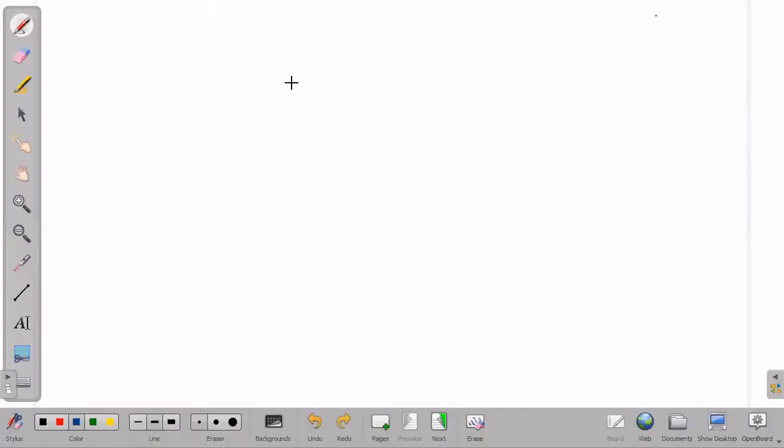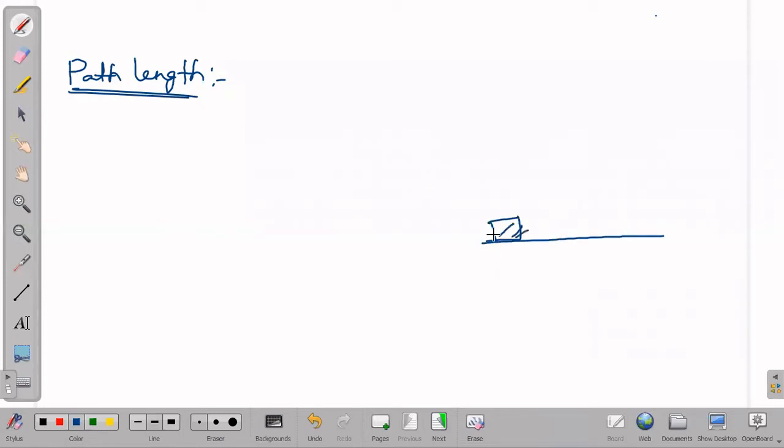So the first physical quantity we are going to deal with is path length. I'll go with an example, then we will be able to understand it easily. Suppose I have some object resting on the ground. Some external force is applied on it, and we are not going to bother about that external force. When the force acts on it, it is at some position, and after application of that external force, the object's position got changed.